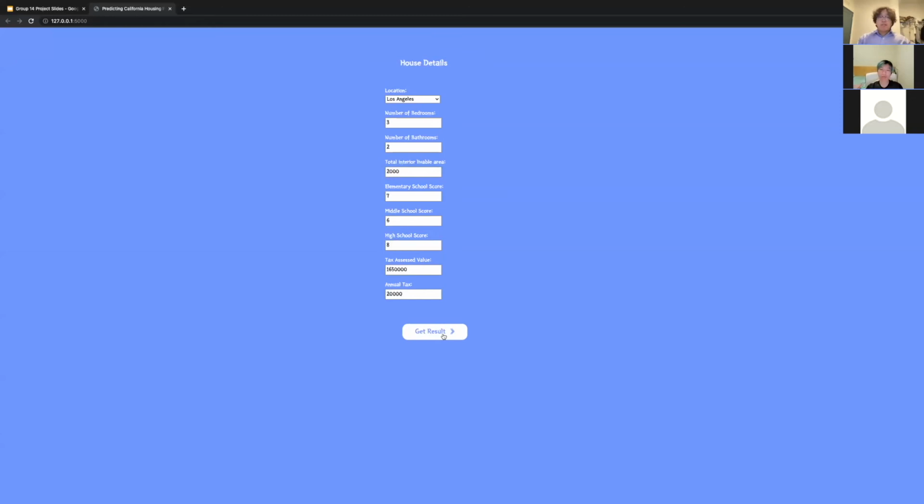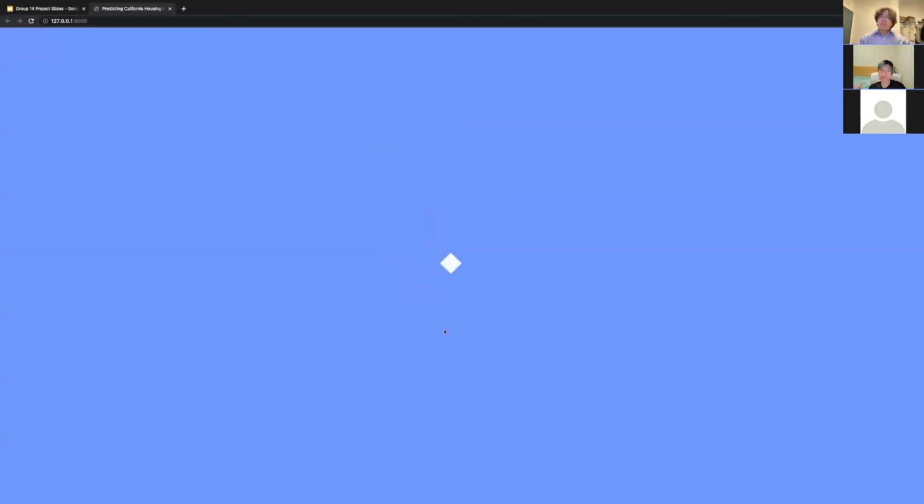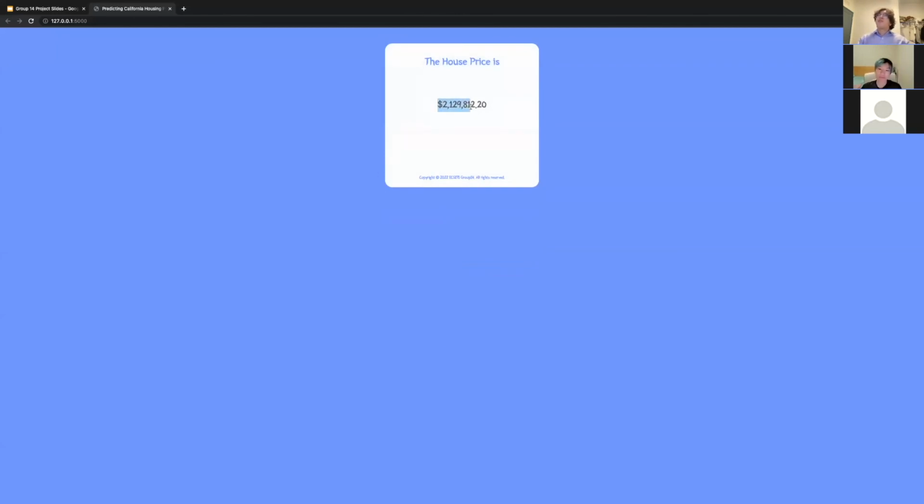And when I click the get result button, after a brief bit of loading, you should be able to see the predicted current housing value for a house with the attributes put in. So yeah, about $2.129812 million.